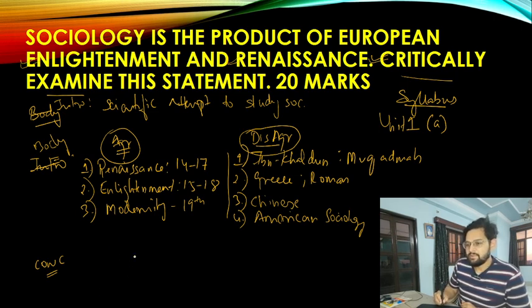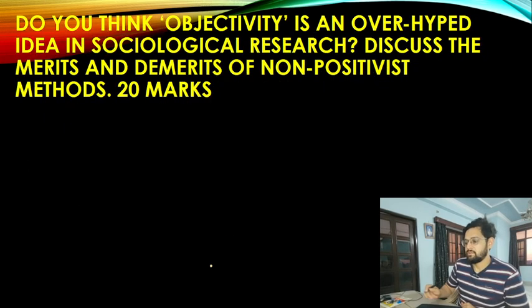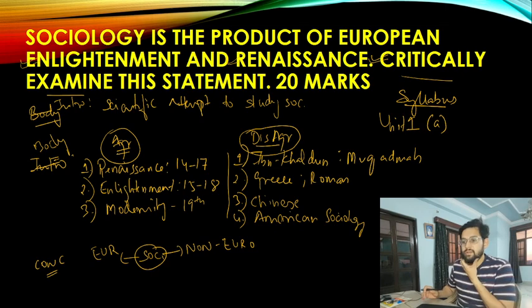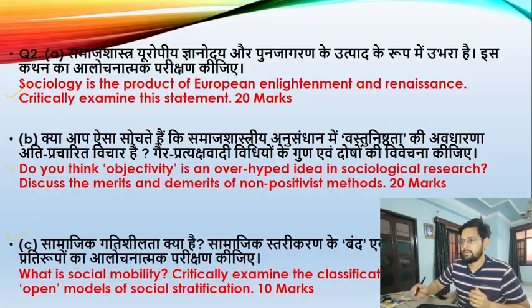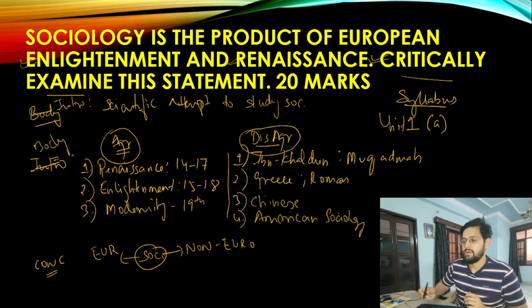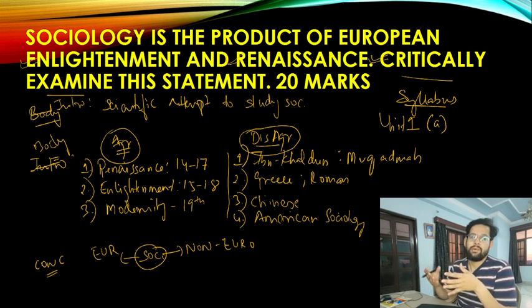Lastly, you're going to say the birth of sociology is related to European contributions, and it is also related to the non-European contributions as well. So you are going to see that European and non-European contribution is essential for the birth of sociology. So you are going to write this for 20 marks.